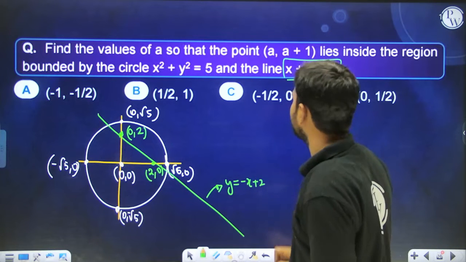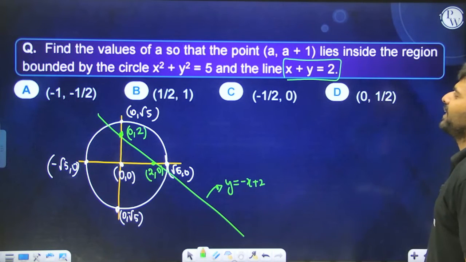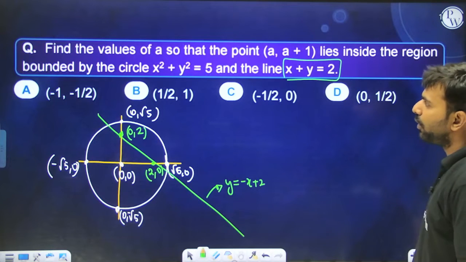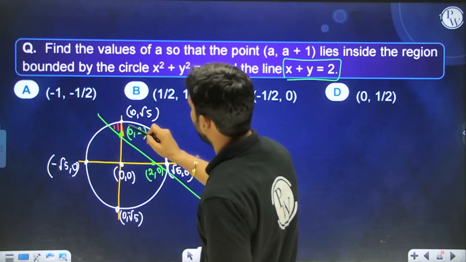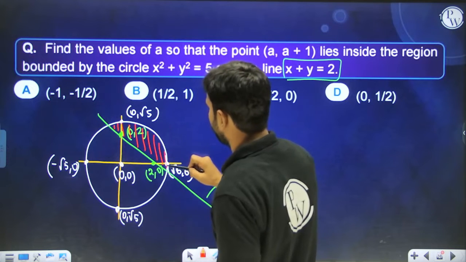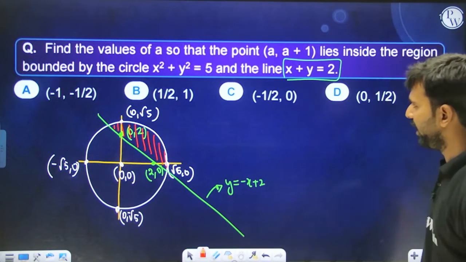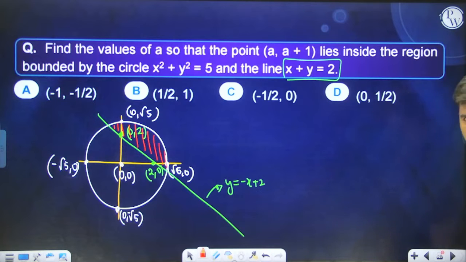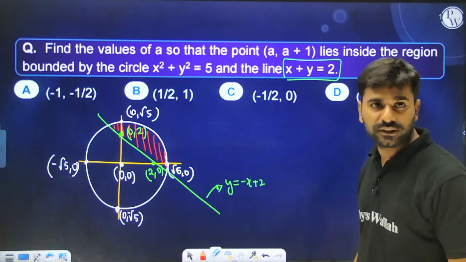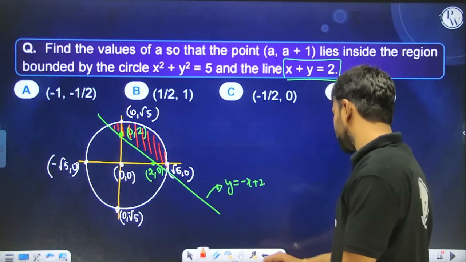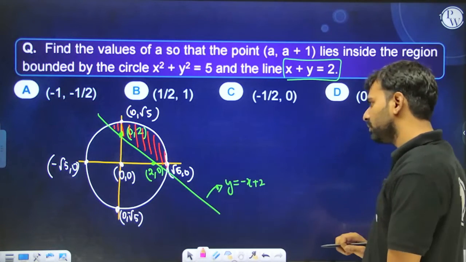Okay. Now the question is saying find the value of a so that the point lies inside the region bounded by this and this. That means this region. Okay. In this region, if your point (a, a + 1) lies, then what should be the value of a is what the question is asking me. I hope the question is clear to all of you guys. So as I told you, first try to draw the diagram. From there you're going to get a clear picture of how to proceed in order to solve the problem.